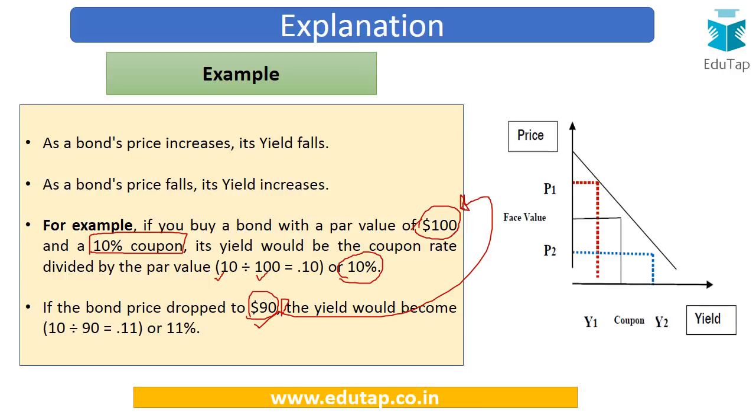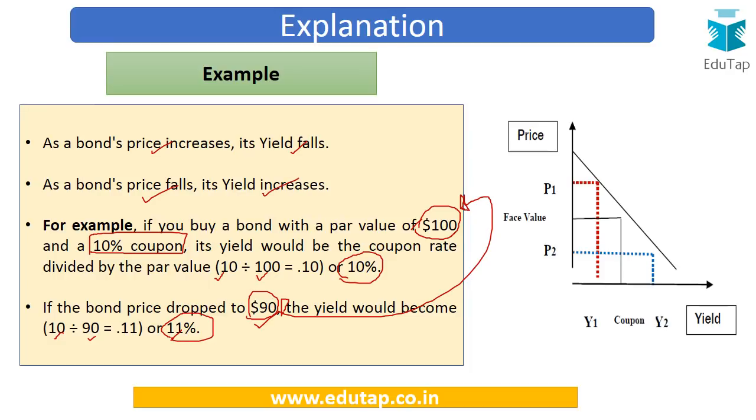If you try to calculate the yield now, it would be 10 divided by the market price, that is around 11% in this case. So the yield has increased. This is how the inverse relationship works. If the bond price increases, the yield is going to fall, but if the bond price falls, as in the given case, the yield is going to increase.